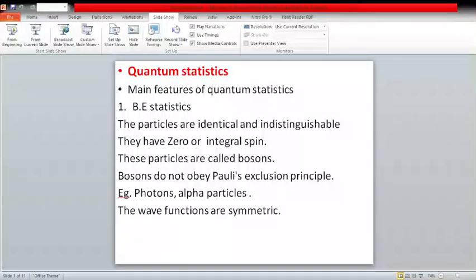The particles are identical and indistinguishable. They have zero or integral spin. These particles are called bosons. Bosons do not obey Pauli's exclusion principle. Examples: photons, alpha particles. The wave functions are symmetric.